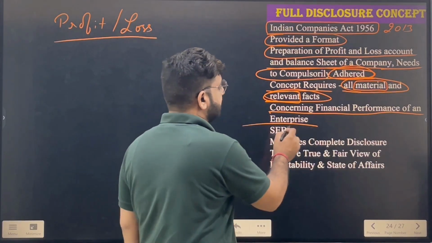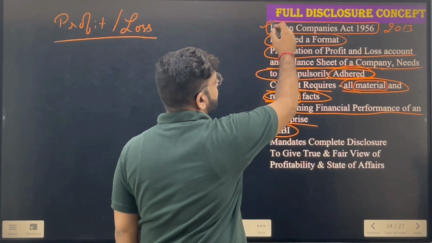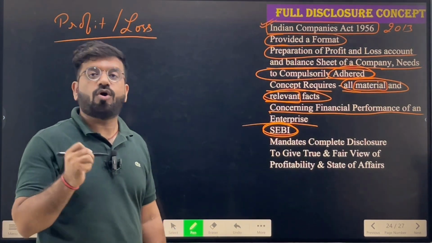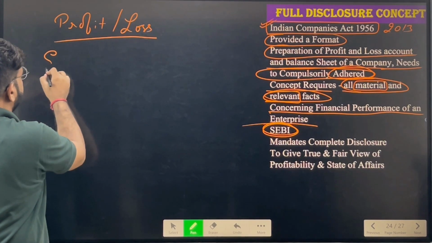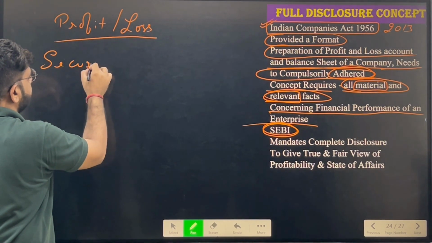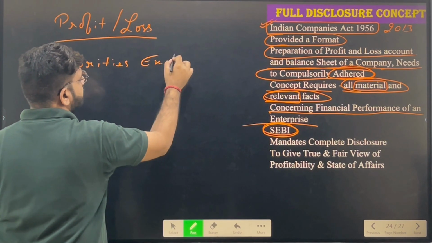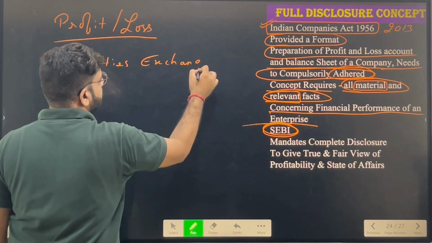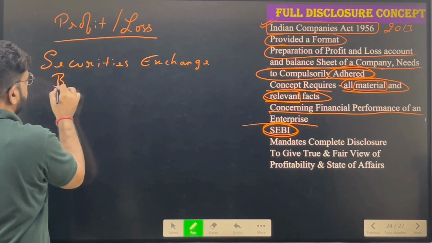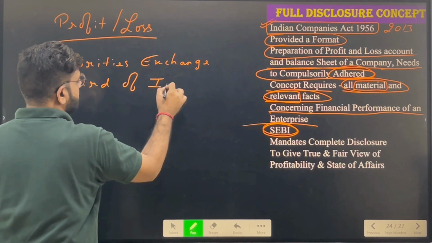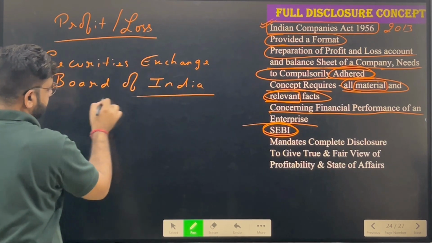Next is SEBI. Apart from the Indian Companies Act, there is SEBI, that is the Securities Exchange Board of India. Let me write it. It is basically the Securities Exchange Board of India. Now, what is the main purpose of SEBI? SEBI simply is the guardian for all the companies.